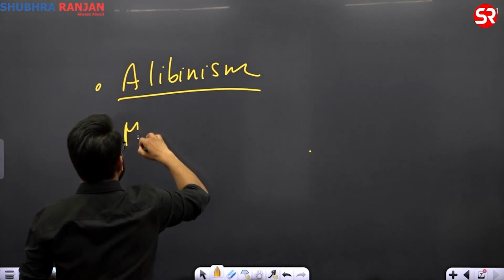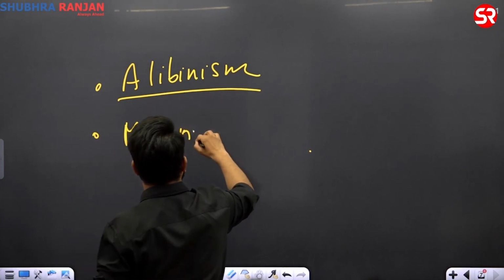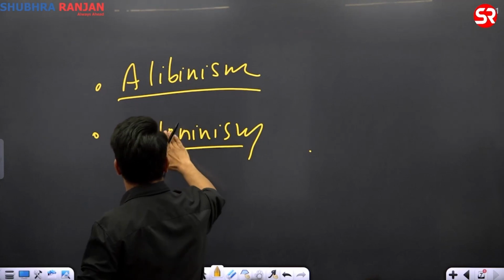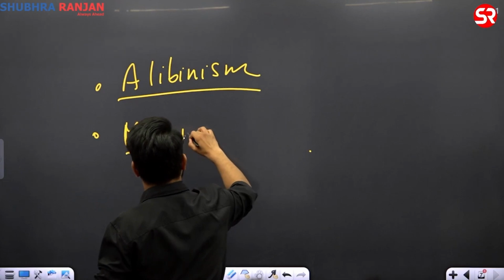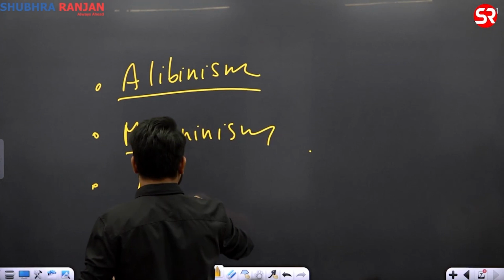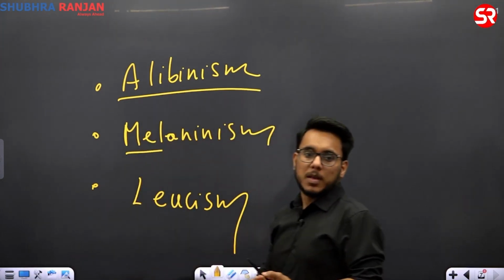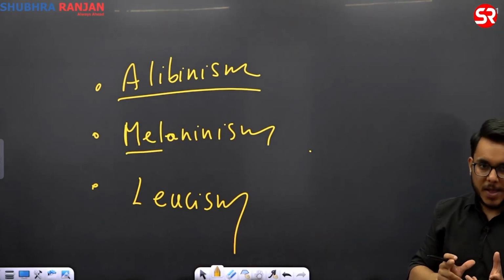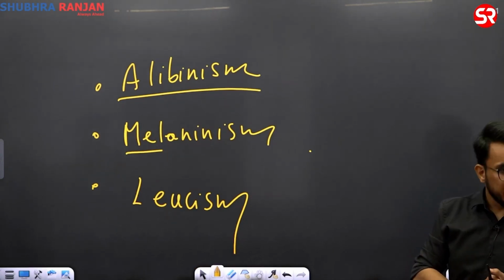Then there is melanism. And then there is leucism. Okay, these are three physiological aberrations or mutations that are responsible for different physical features in animals.